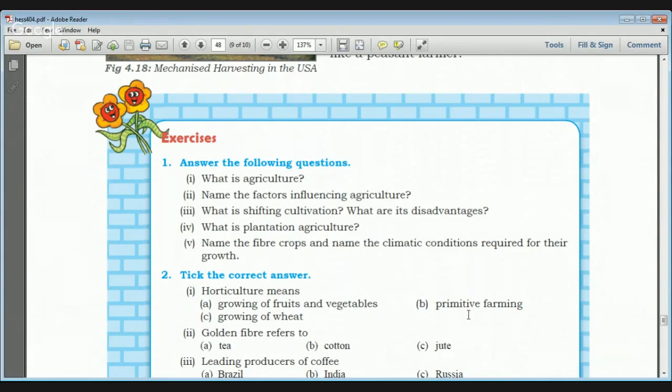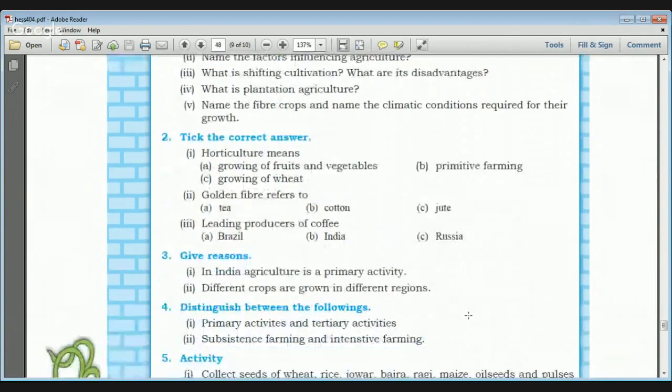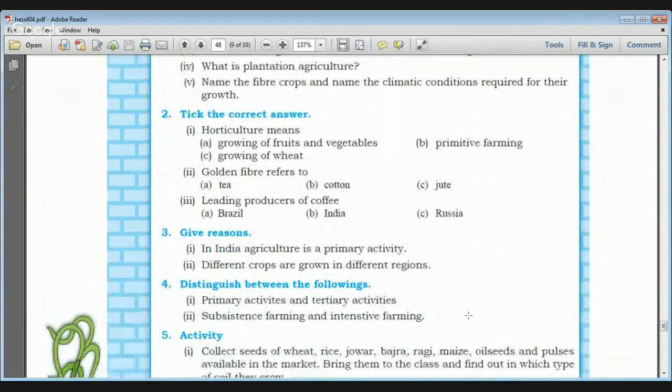Now we'll see the objective questions. Horticulture means the growing of fruits and vegetables. Golden fiber means jute. Then the leading producer of coffee is Brazil.